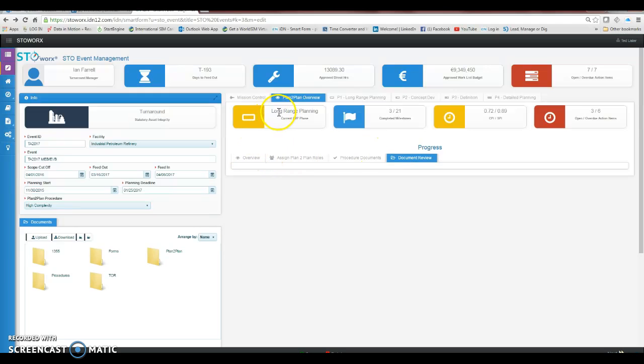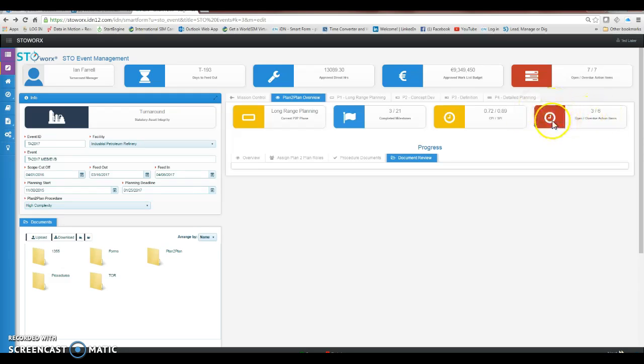Up here I can see that I have the long-range planning phase. I have 3 out of 21 completed milestones. I'm looking good on CPI and SPI, so my cost is below the cost that I estimated, and I'm ahead of schedule on my planning with my plan to plan. But I do have 3 action items remaining open and 6 overdue.